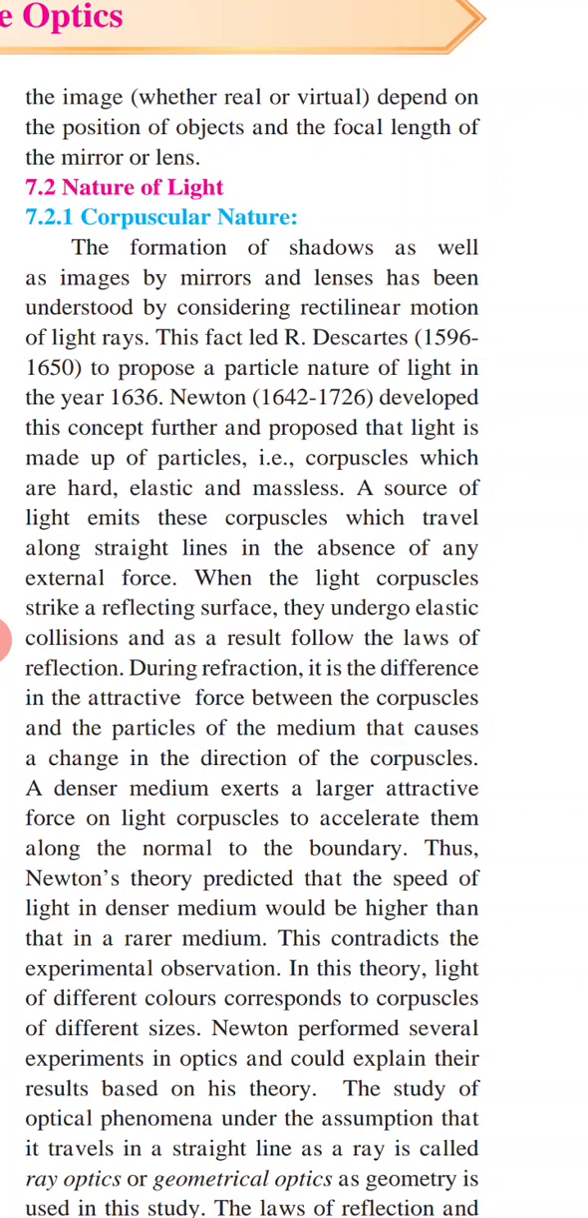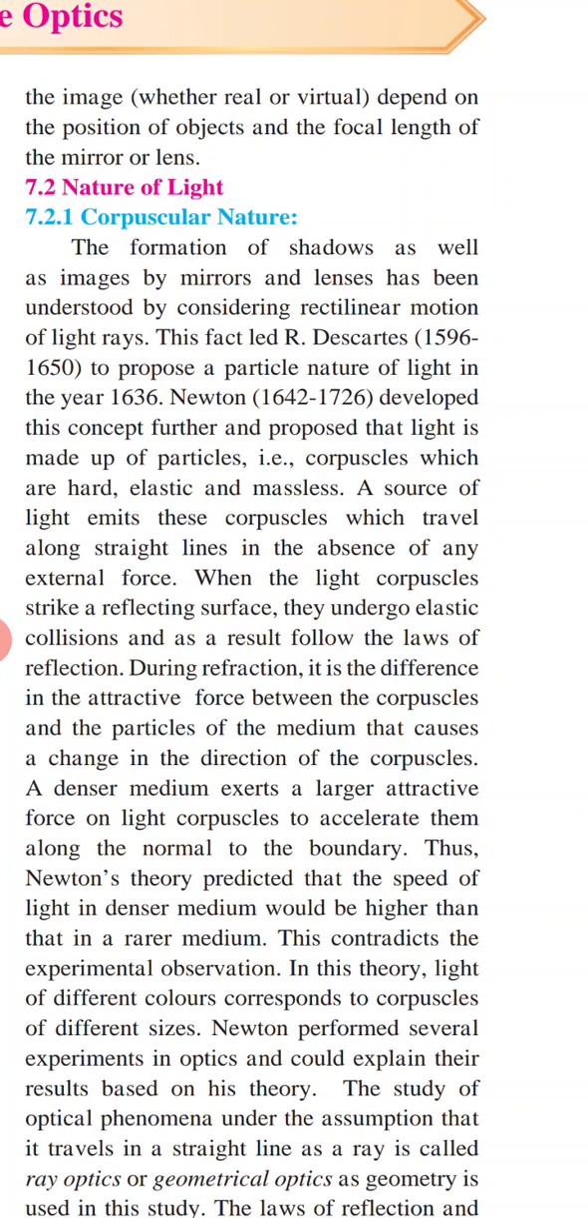The formation of shadows as well as images by mirrors and lenses has been understood by considering rectilinear motion of light rays. This fact led R. Descartes to propose a particle nature of light in the year 1636. Then Newton developed this concept further and proposed that light is made up of particles, that is corpuscles, which are hard, elastic, and massless. A source of light emits these corpuscles which travel along a straight line in the absence of any external force.